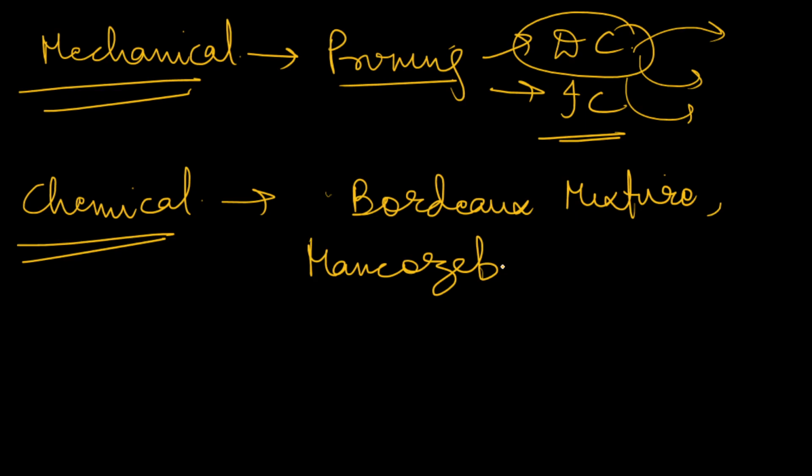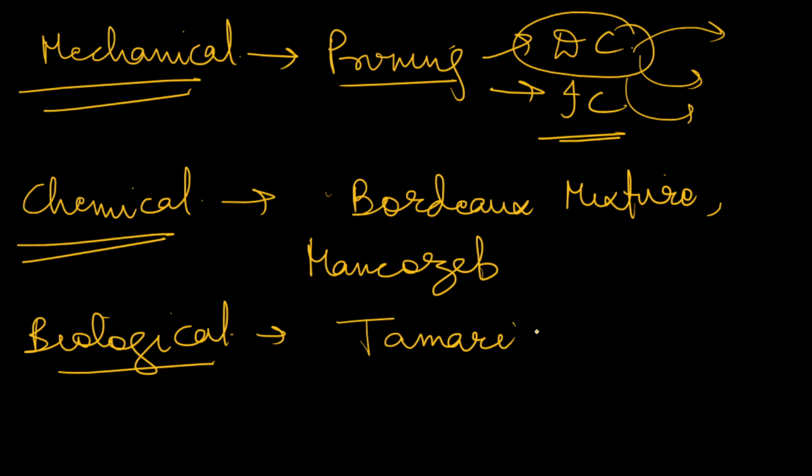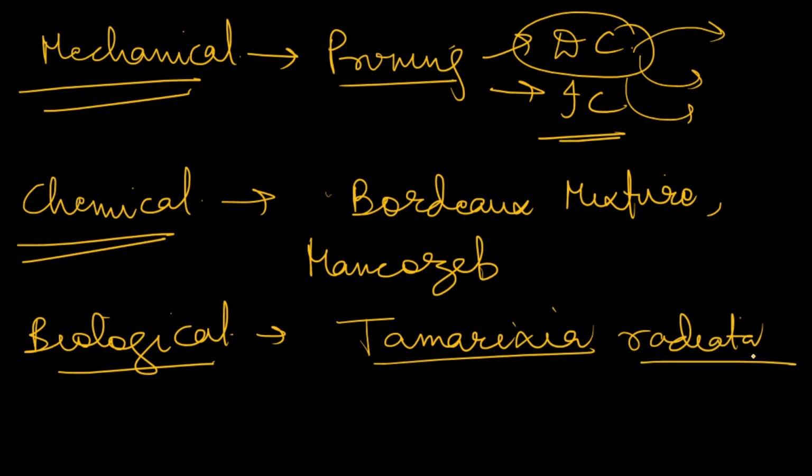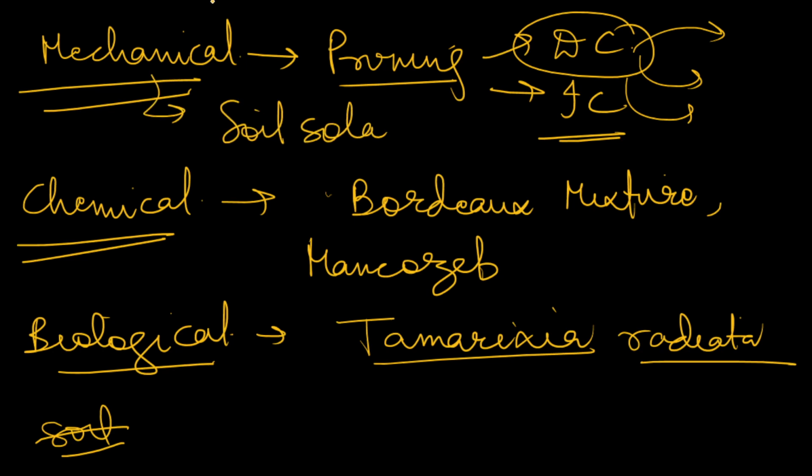You can use various kinds of biological control agents also. You can mention a biological method: biological control agents such as Tamarixia radiata can be used. You can use soil solarization. You can mention soil solarization as a mechanical or physical method. So all these are things which we can use.